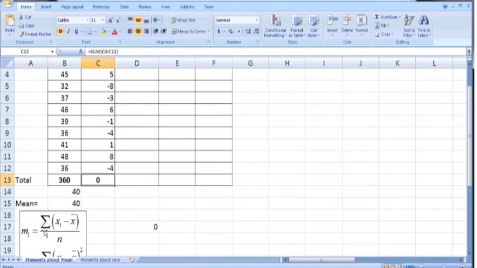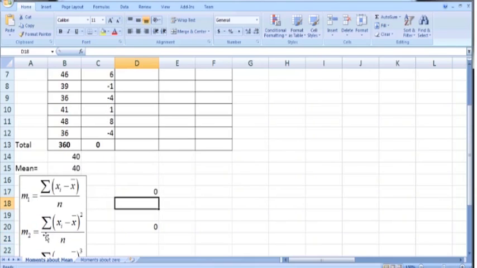Now I am going to calculate the first moment about mean. Just put an equal sign. Look at the formula. It is summation xi minus x bar, which is calculated in cell C13, divided by n, where n is 9. So C13 divided by n, press enter. 0 divided by 9 is 0. So the first moment about mean is calculated to be 0.